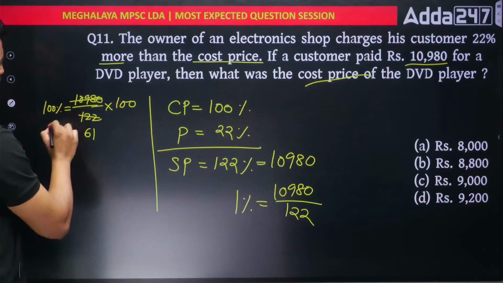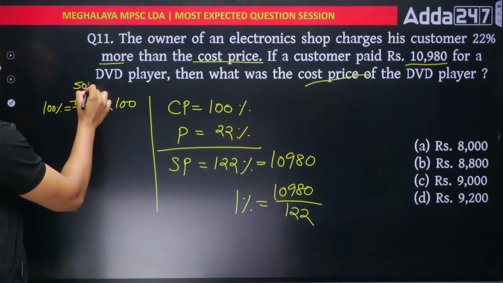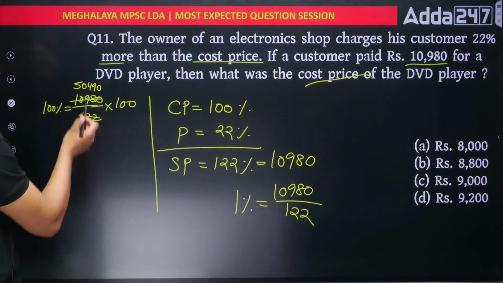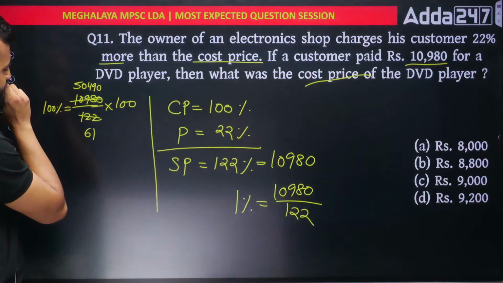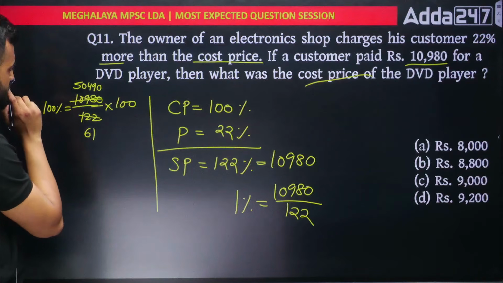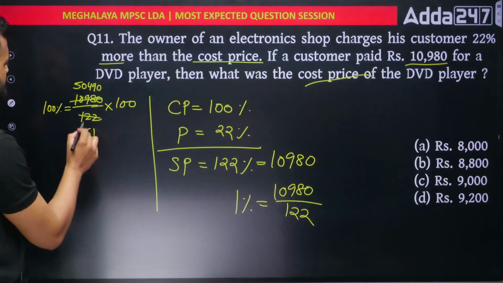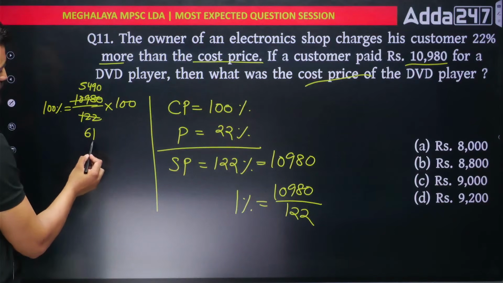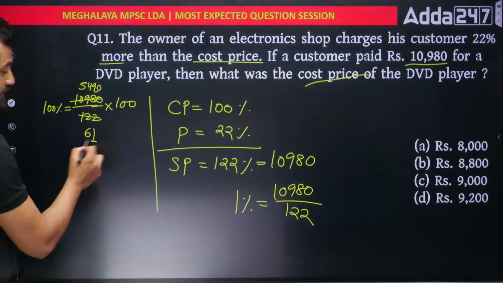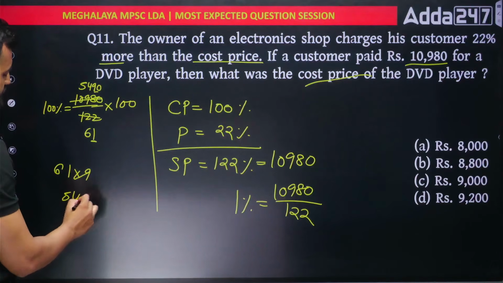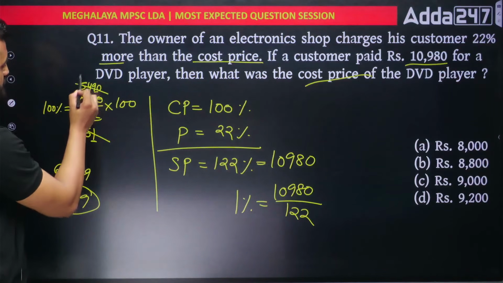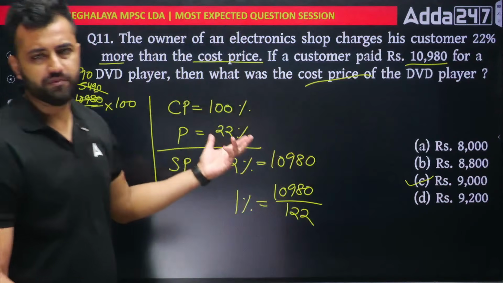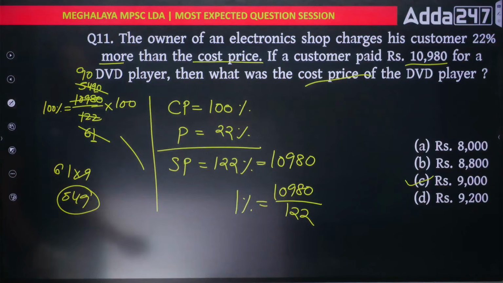61s are... okay, 50490. Yes, 50490. Then if you see, I can directly divide this by 9. So if I cancel this, 6 9s are 54. Yes, not 504, sorry, 549. See, here we have 1, here we have 9. So if I multiply 9 out here, 61 into 9 would be 549, and this is what we are seeing out here. So this entire term would get cancelled with 9. Okay, so 9 into 1000 would be 9000, option number C. It was a bit calculative, but the concept is the same. Just the calculation part you can see, but the concept is exactly the same.